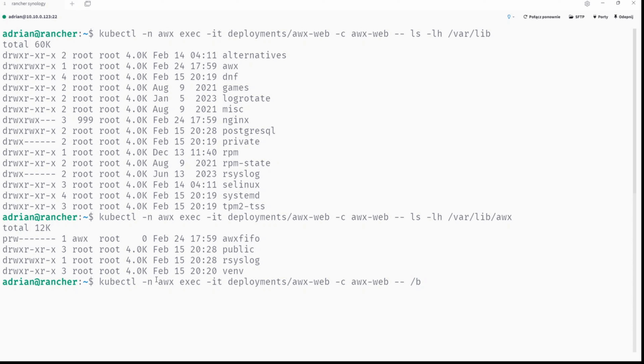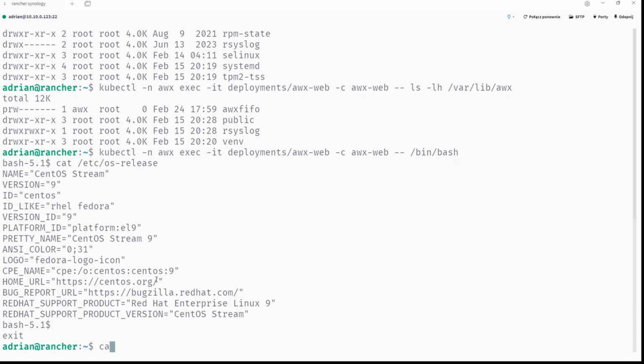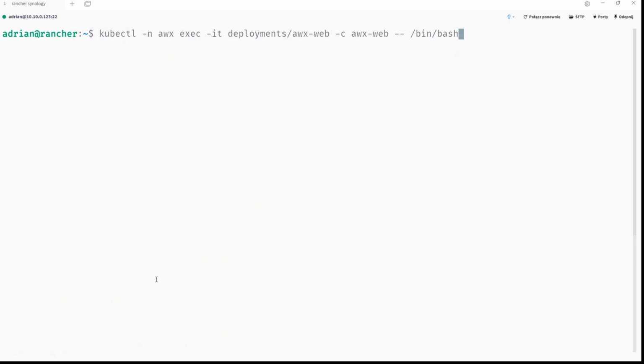So the quick workaround, temporary workaround, is to get into the bash. Just like that, we can run /bin/bash or /bin/ash or /bin/zsh or /bin/csh or /bin/ksh, doesn't matter. I mean, you only need to figure out what kind of shell is running in the container. Here we go. And to show you the difference, cat /etc/os-release, and you will see that inside the container we have CentOS Stream 9, and Ctrl+D to exit. And if I use cat /etc/os-release on my host, you can see I'm running Debian 12. Fine.